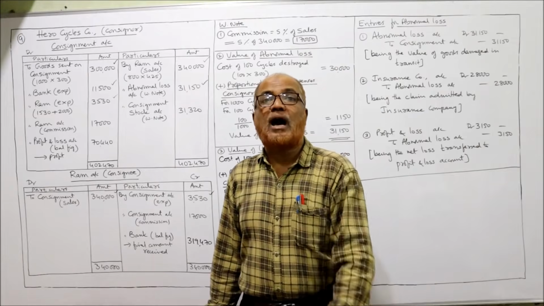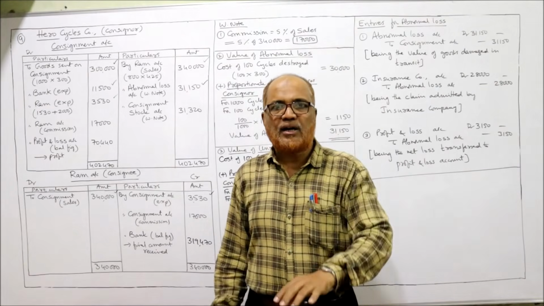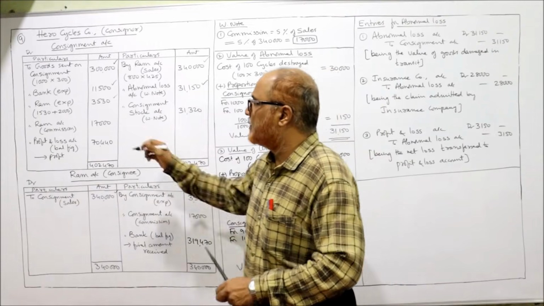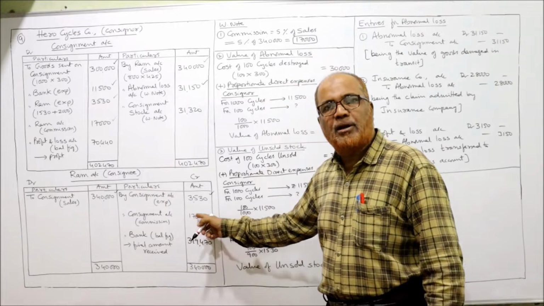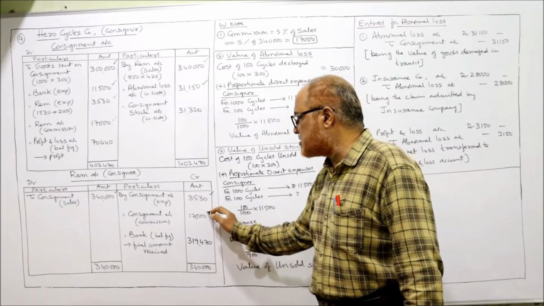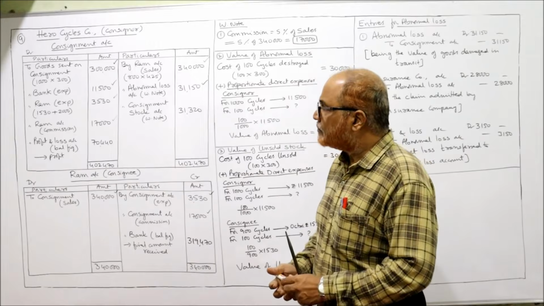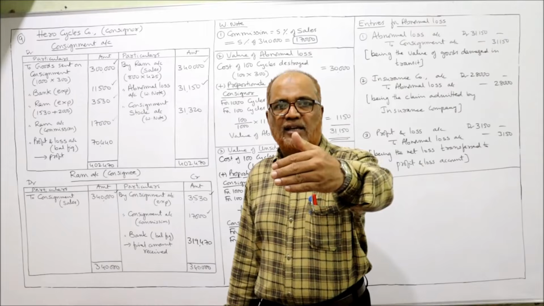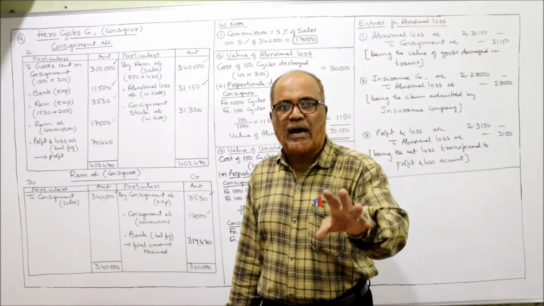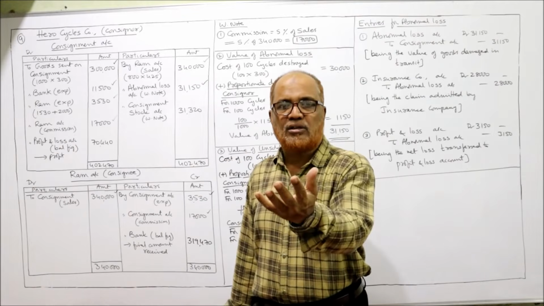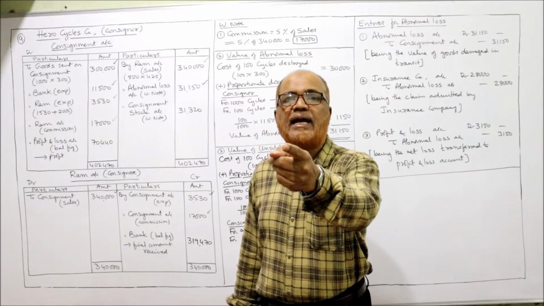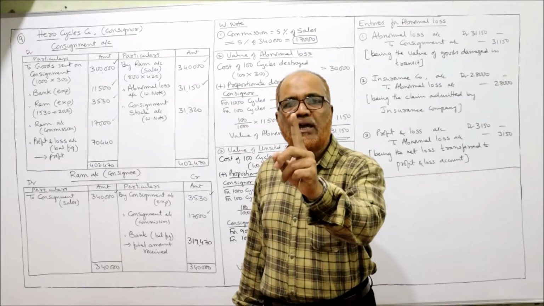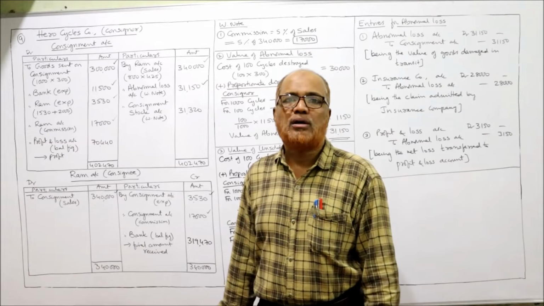So what is the entry for commission? Consignment account debit to RAM account. So consignment account debit side to RAM commission 17,000. And RAM's account should be credited by consignment commission 17,000. That's all. Now next entry is consignment stock. Actually 1000 cycles are sent by consignor, 100 cycles destroyed, damaged, 900 cycles reached the consignee. Out of 900, 800 cycles he has sold. So remaining 100 cycles closing stock, unsold stock.